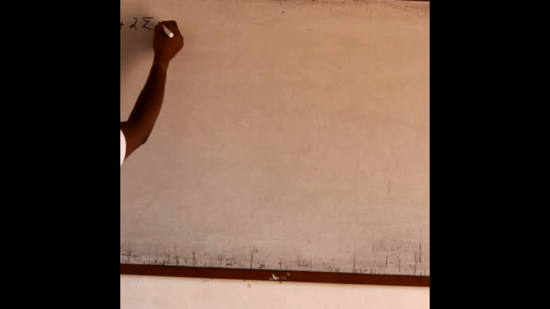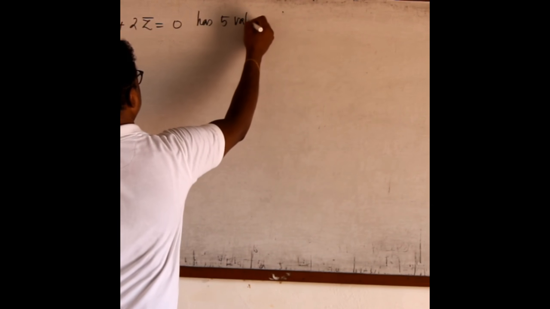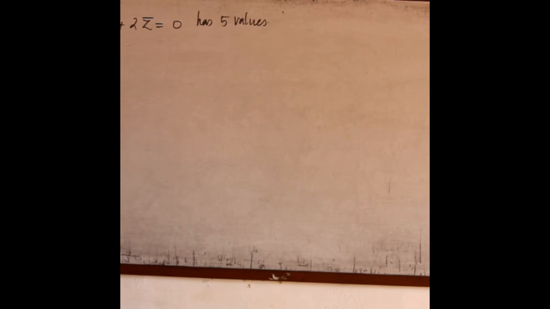Now, ninth problem. Show that z cube plus 2 into z bar equal to 0 has 5 values. Now, let me take the given thing. Given z cube plus 2 into z bar equal to 0. Then z cube is minus 2 into z bar.